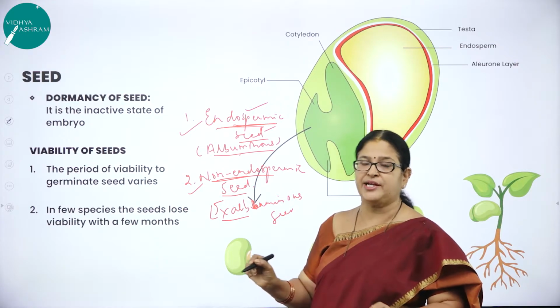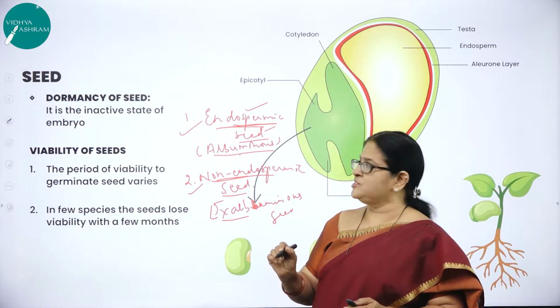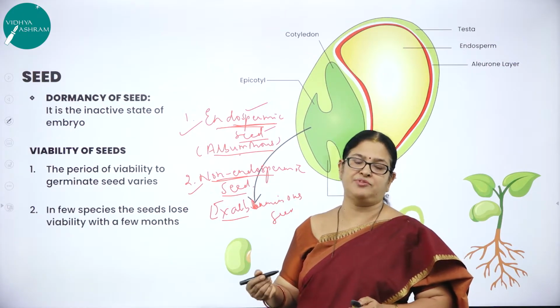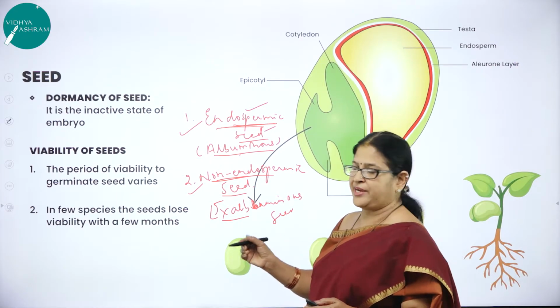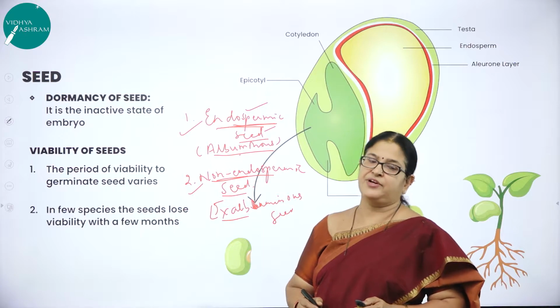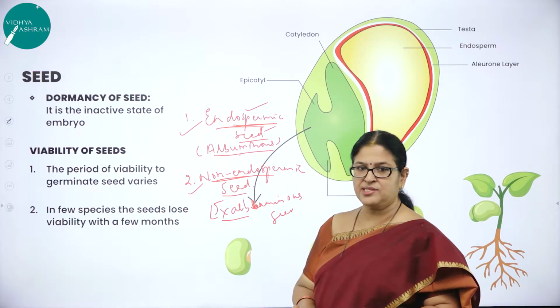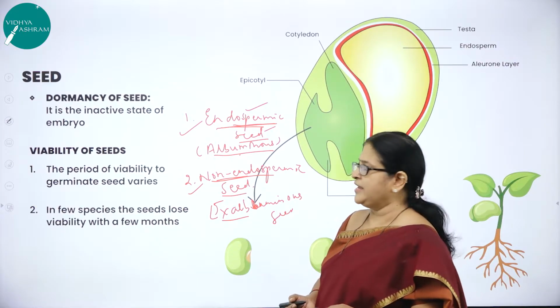What is embryogenesis? The process of development of an embryo, right? What are the classical examples for endospermic seed? For example, wheat, barley, maize and sunflower, etc.